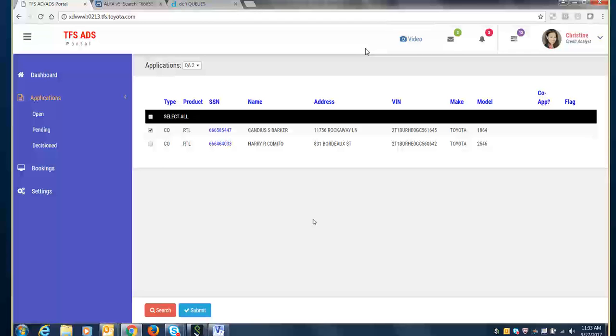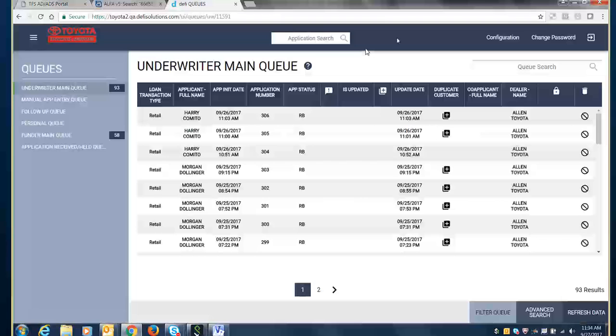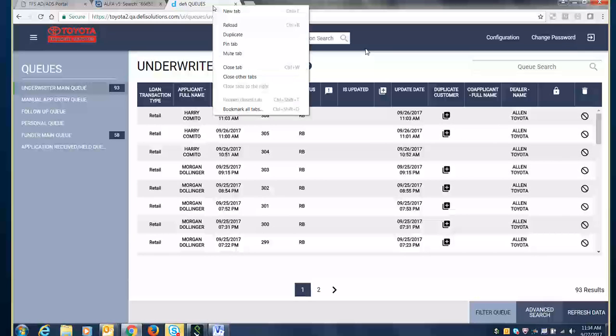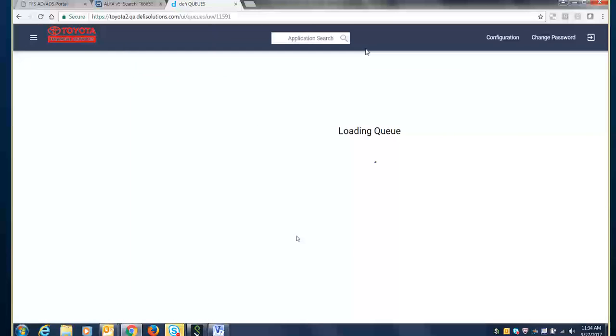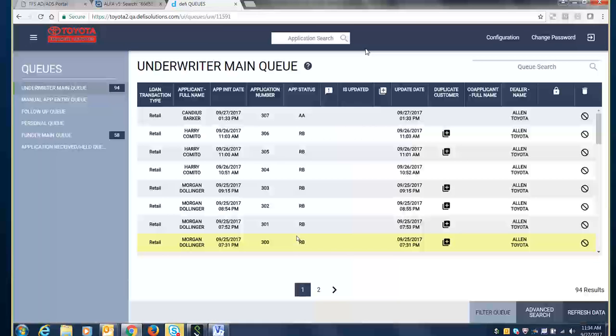So now what we can do is go into the DeFi environment to look at what happened, remembering that by now the contract package has already gone through the DeFi system as well, but we're going to look at it just from the steps 1, 2, 3 from the decisioning perspective. Matt Colby, who's primarily responsible for configuring this system, is going to talk to us a little bit about what's in there just so as the audience you can understand. So there's the credit application. You can recognize the name and the current app status. So go ahead, Matt.